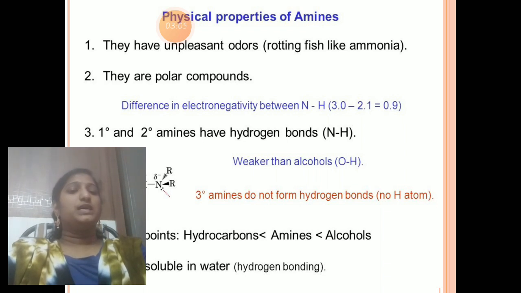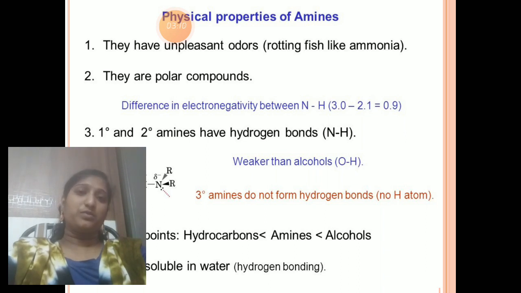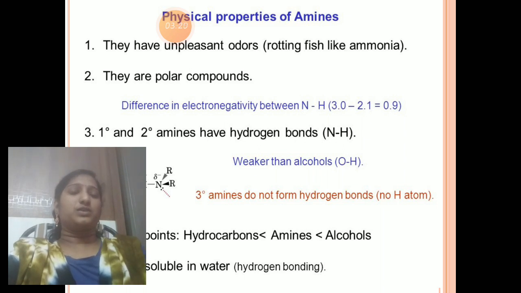Almost all amines are soluble in water because they form hydrogen bonds with water molecules. But some tertiary amines do not form hydrogen bonds, so they do not dissolve in water.